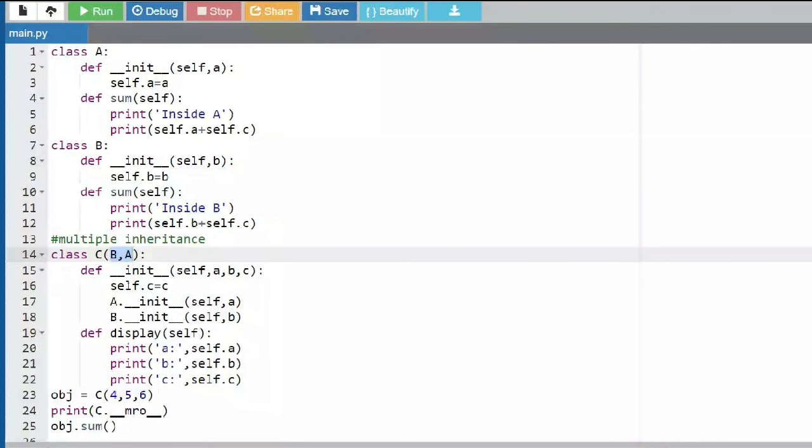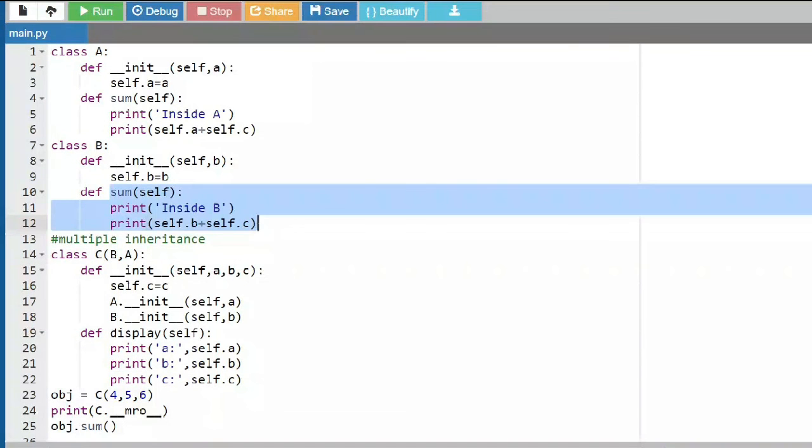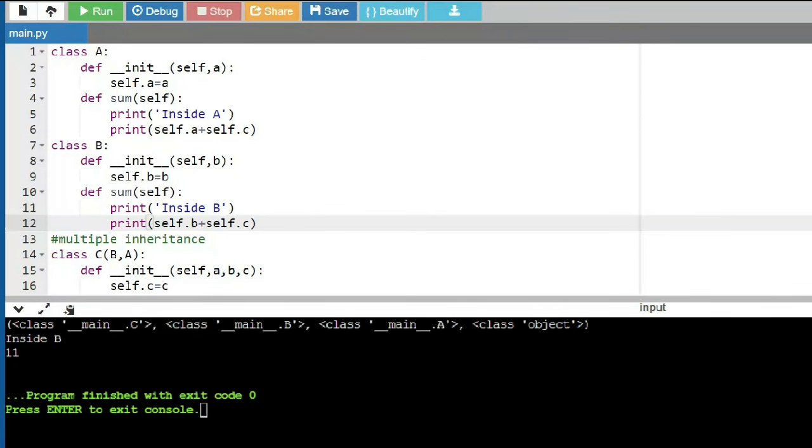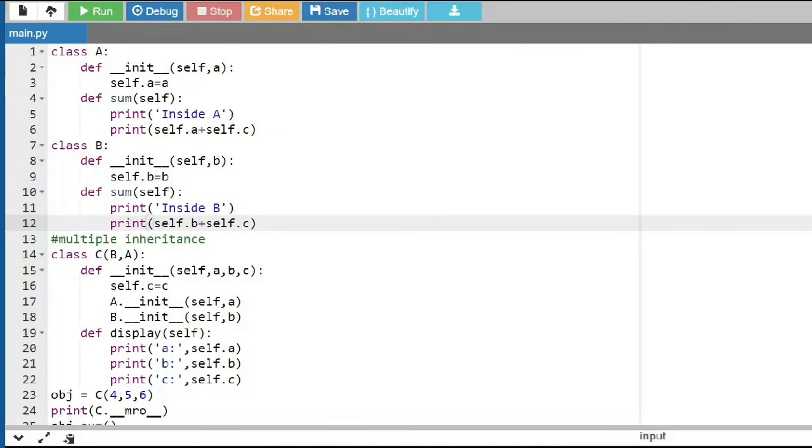Now, in case this sum method is not found in the B class, then the order is that it will search in the A class. And if it finds it in the A class, it will execute, else it will say that there is no method for this particular class. Okay, so you'll get an error. So this is the order in which the methods are looked up in a class.